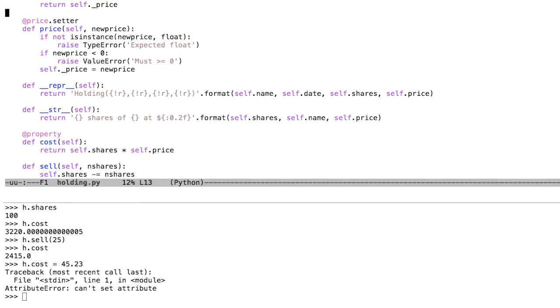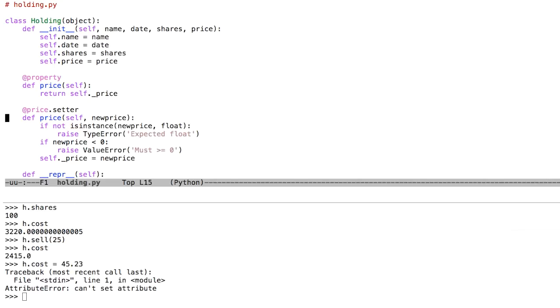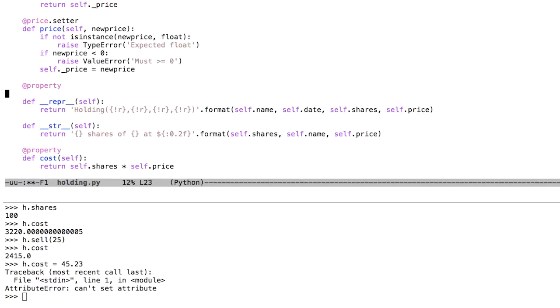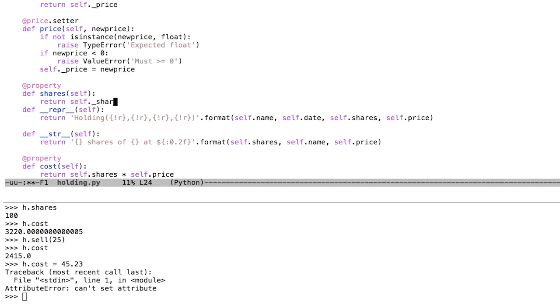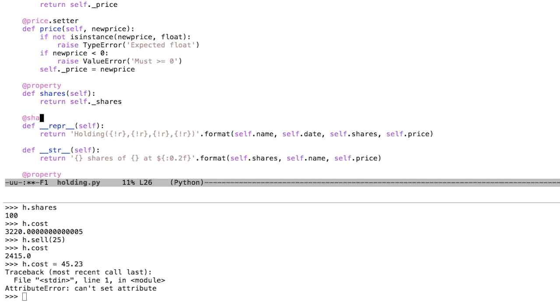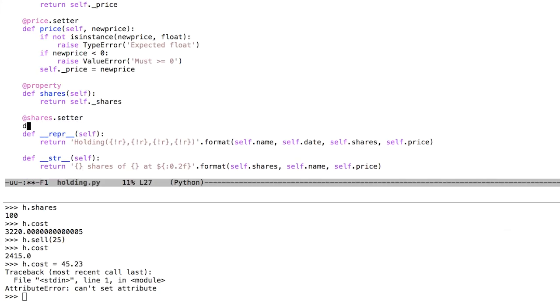This is a very powerful thing that you can do in a class, essentially take attributes, hide them behind properties, and it gives you a way of locking down the internals of an object. You might take this idea and extend it to some of the other attributes. Maybe locking down the shares, for instance, to require that to be an integer.